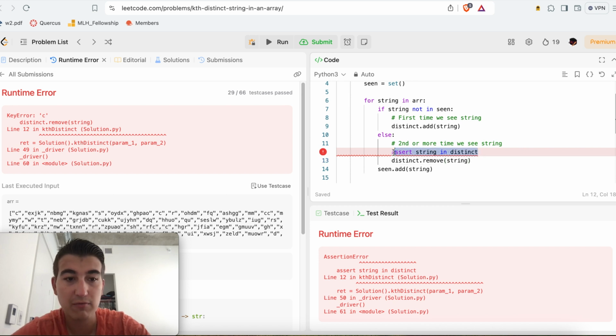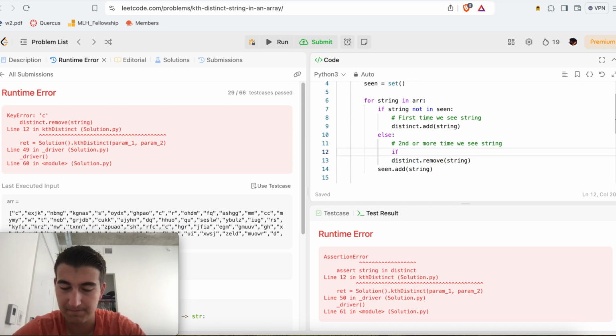Oh, it's just that I might have removed it once. Oh, okay. So let's say the second time we see the string, we do remove it from distinct, and then the third time it's no longer in distinct. So it's like, hey, what are you trying to remove? So we'll do if string in distinct.